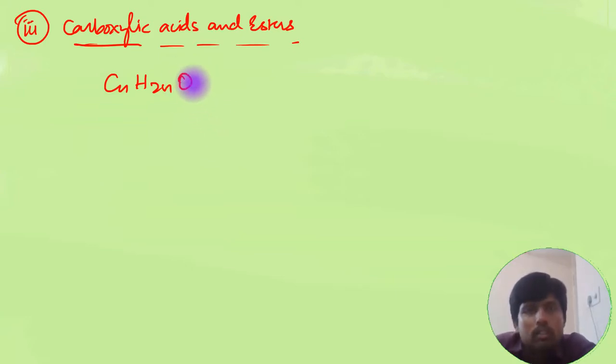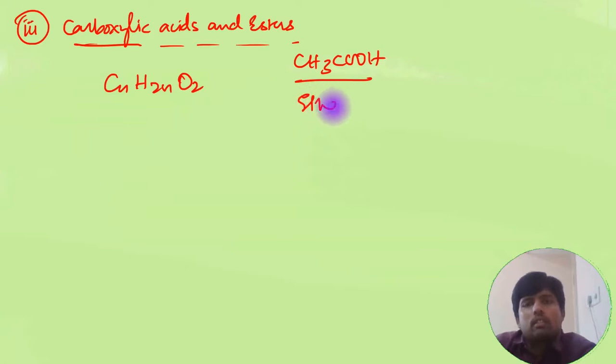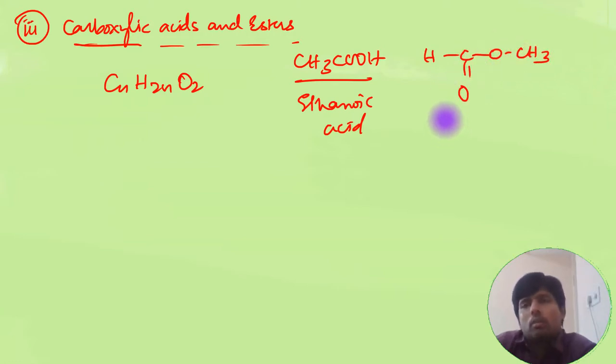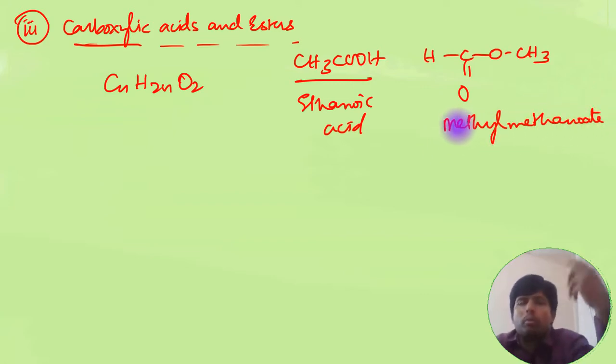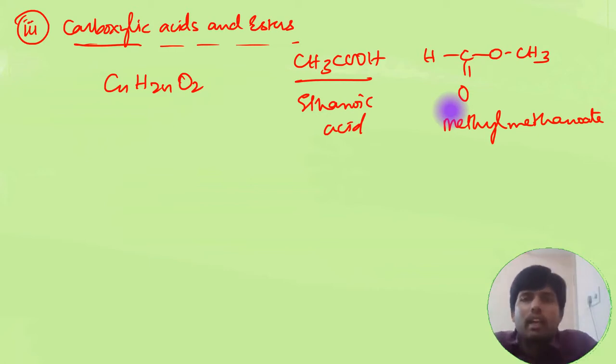So you have 2 oxygens in this. A simple example, let me give you. CH3COOH is ethanoic acid, and HCOOCH3 is methyl methanoate, or methyl formate. So you can have other names as well for this compound.